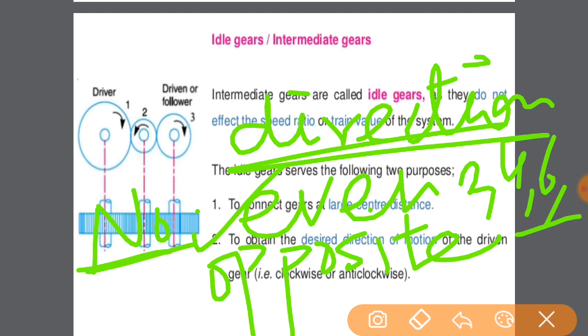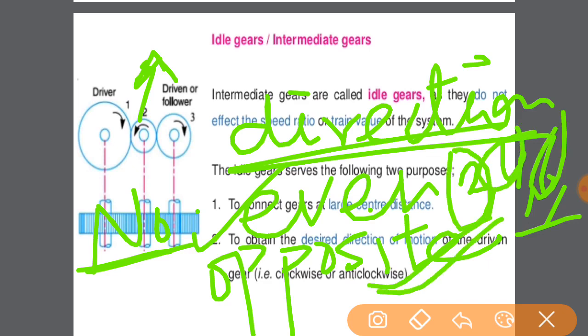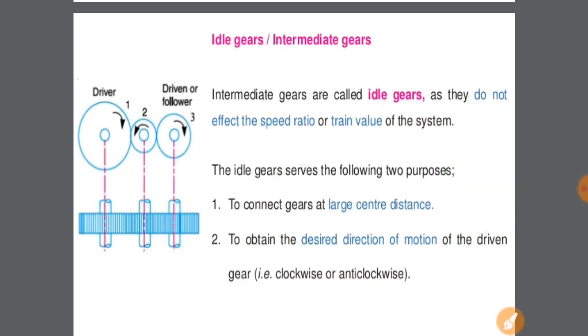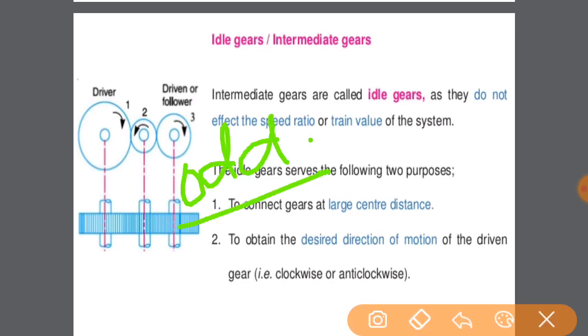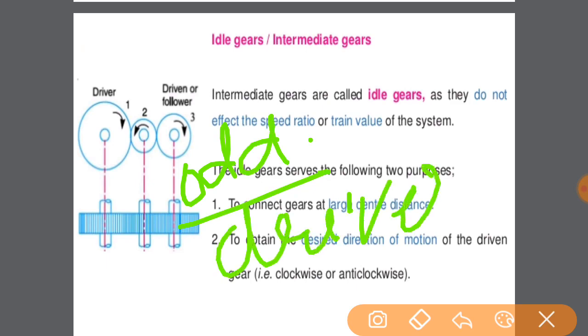I am not talking about the total number of gears, only the intermediate gears. On the other hand, if there is an odd number of intermediate gears, then the driven will be in the same direction as the driver.